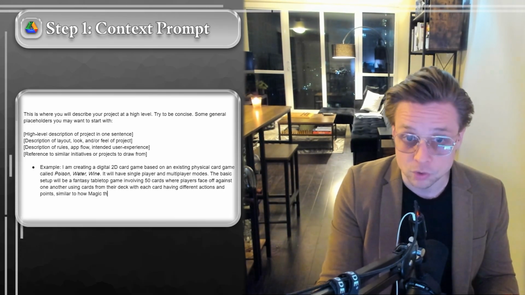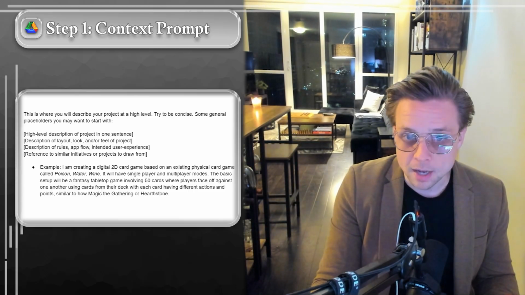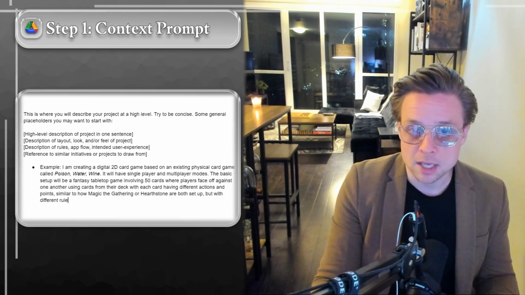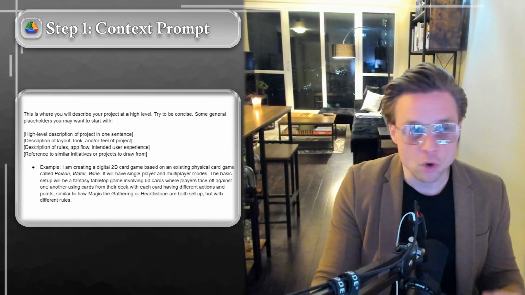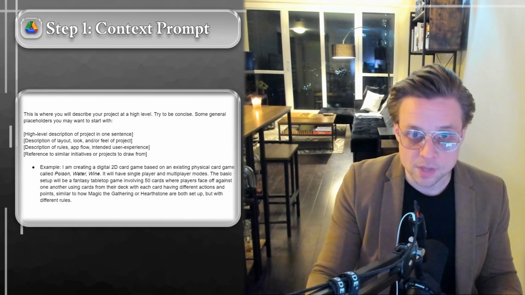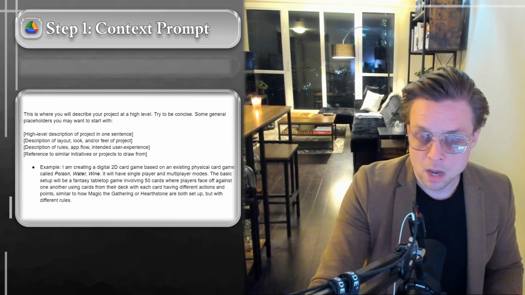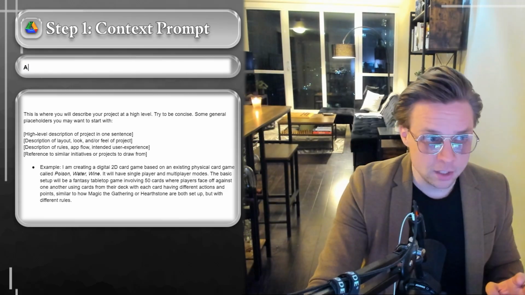So it could literally just be a sentence or two to begin, and you can build on it as you go along, but you really just want to start and keep it as simple as possible to give the language model an overview of what the project is that it's going to be working on, so that it knows what code to give you.